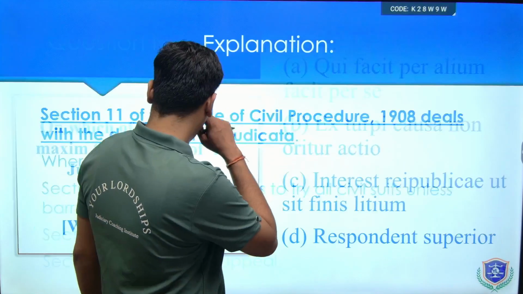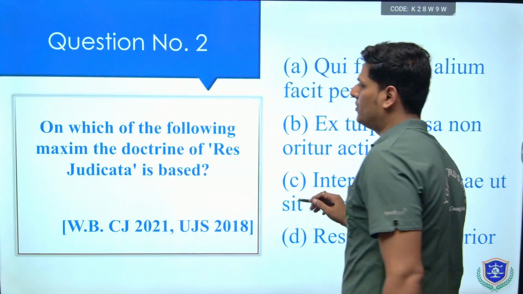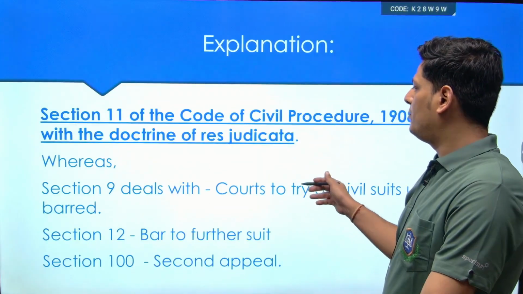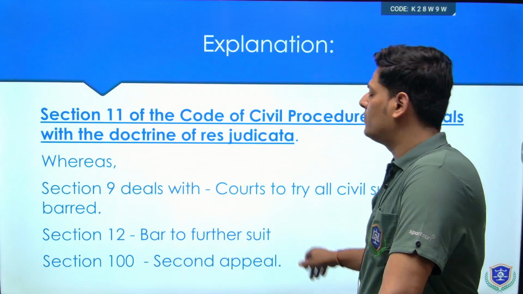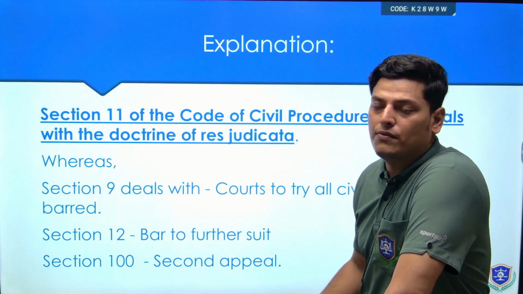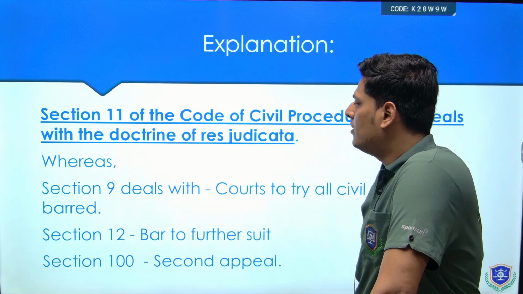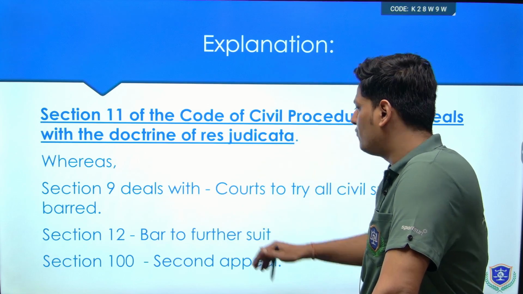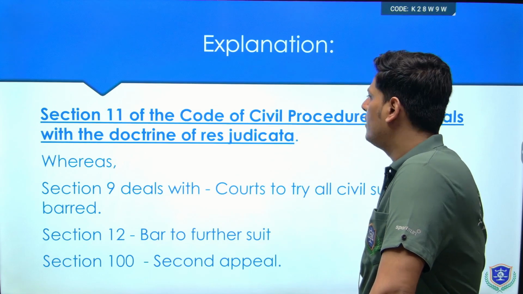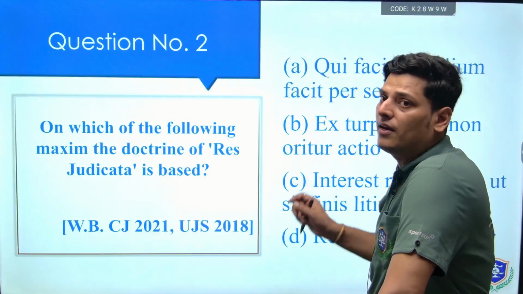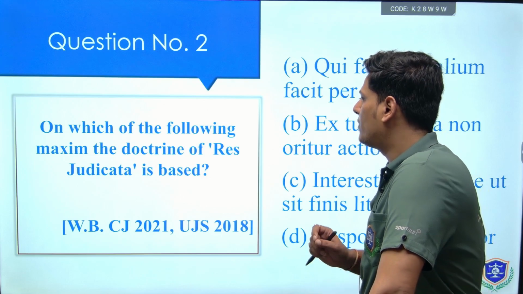As we already know, other sections which were mentioned, we'll have a brief overview of that. Section 9 deals with the courts to try civil suits unless it is expressly or impliedly barred. Then section 12 deals with bar to further suit, section 100 deals with second appeal, and section 11 deals with the principle of res judicata.